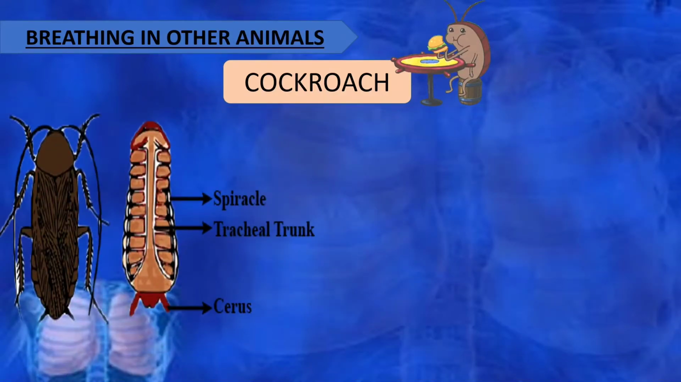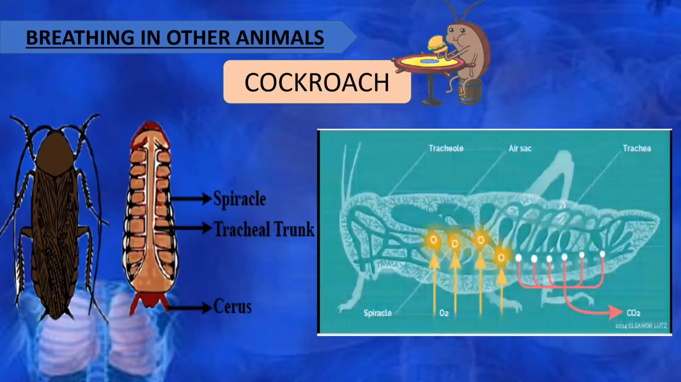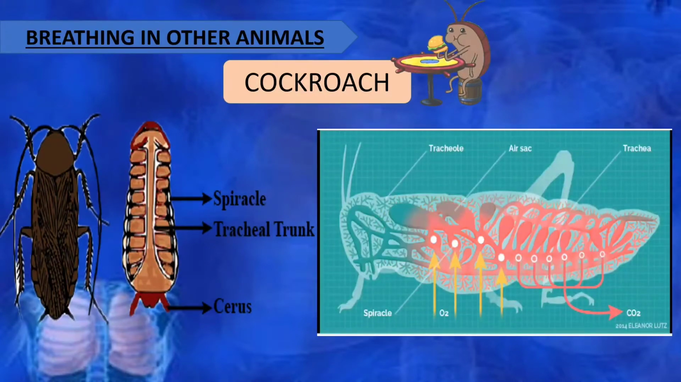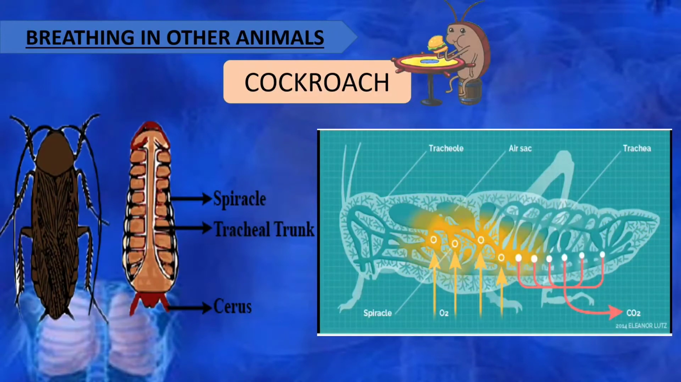So here you can see the labeling. On the external side there are smaller openings which are spiracles, and a small network of trachea is present. And here you can see how the oxygen enters through the spiracle and how the carbon dioxide is removed through the spiracle, right? So there is inhalation and exhalation going on. So this is how breathing takes place in the cockroach.